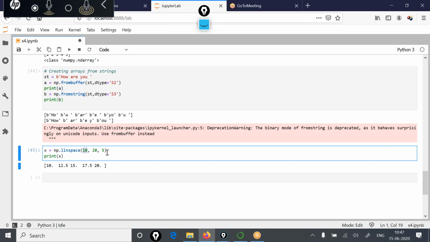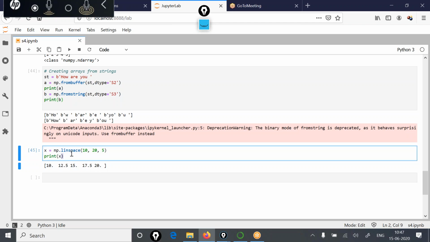It is generating basically 5 values from 10 to 20, and those 5 values are at a similar distance from each other. For example, between 10 to 20, if you consider these 5 values 10, 12.5, 15, 17.5, 20, then you can see the difference between two consecutive values is 2.5. So equally spaced values.